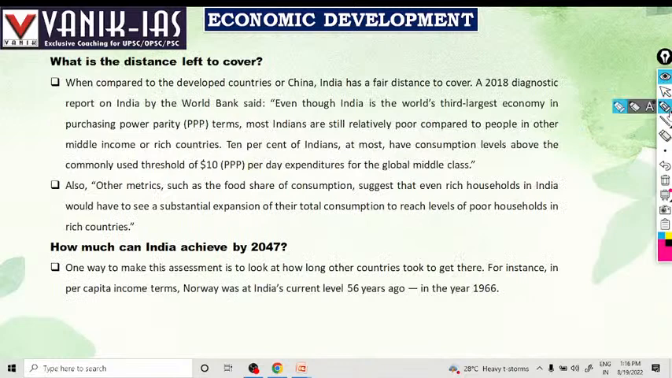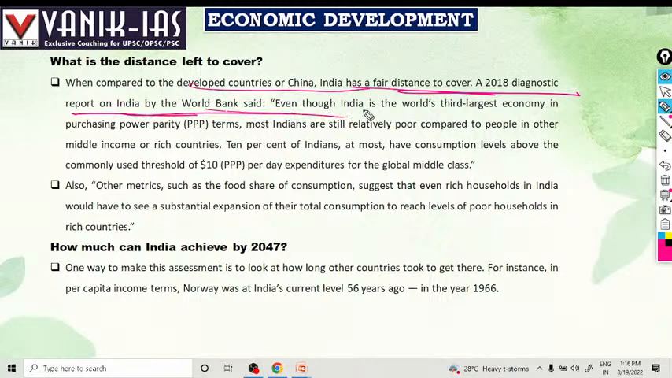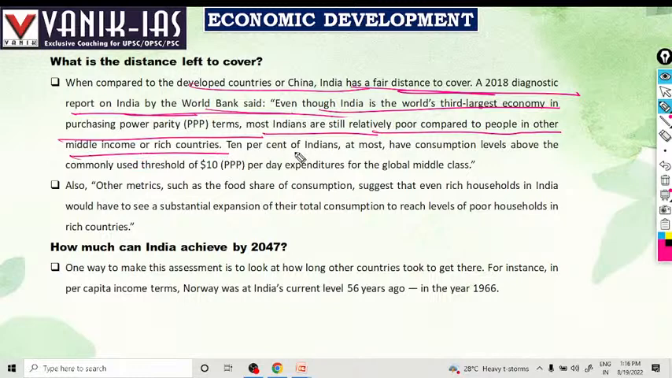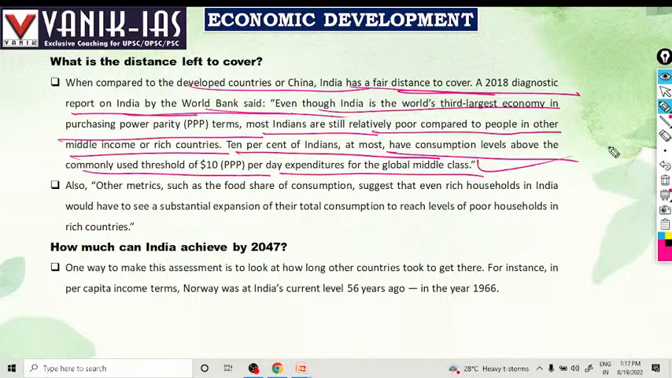But there is a distance left to cover. When compared to developed countries and countries like China, India has a fair distance to cover. A 2018 diagnostic report on India by the World Bank said that even though India is the world's third largest economy in purchasing power parity terms, most Indians are still relatively poor compared to people in other middle income countries. Only 10% of Indians have a consumption level above the commonly used threshold of $10 per day expenditure for the global middle class.